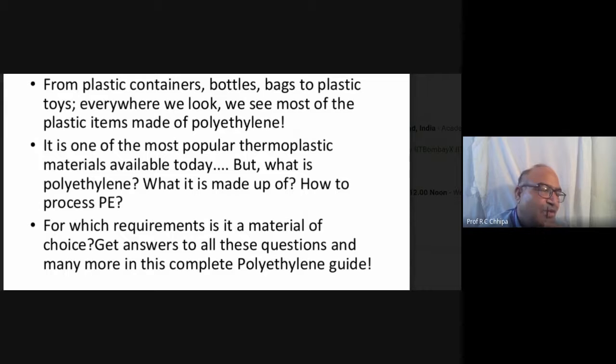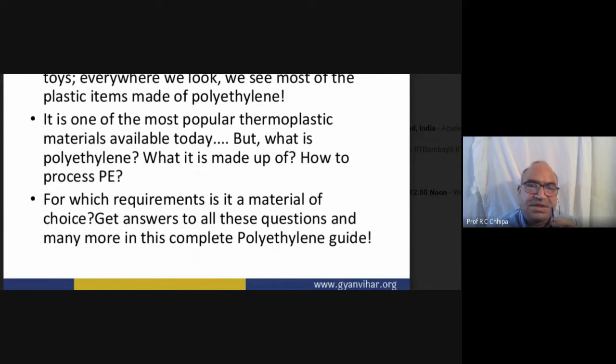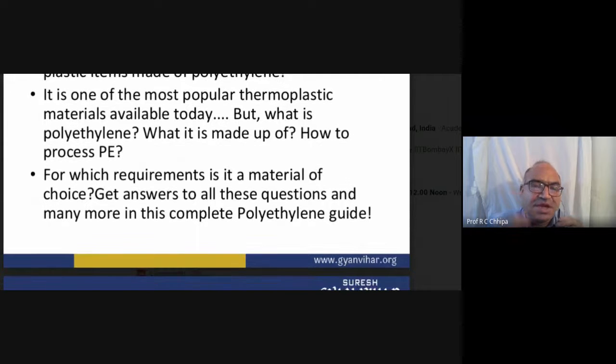If we look all around us, a number of plastics are available, from bottles and bags to plastic toys. Everywhere we look, we see plastic items made of polythene. It is one of the most popular thermoplastic materials available today. But what is polyethylene, what is it made of, and how do we process it?